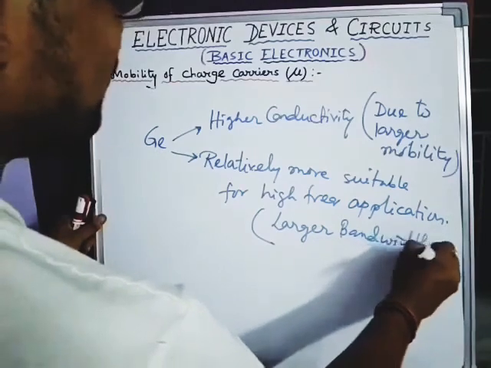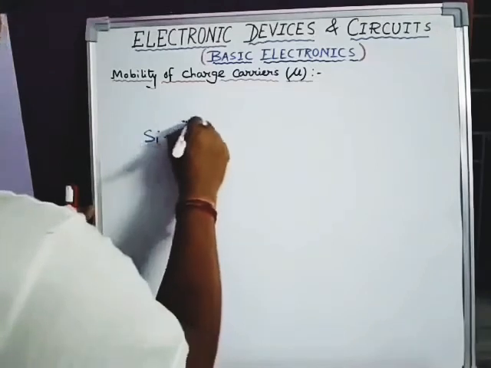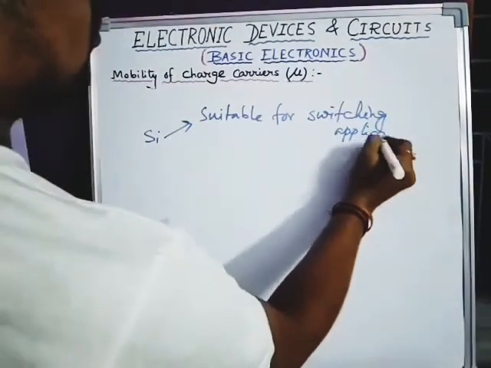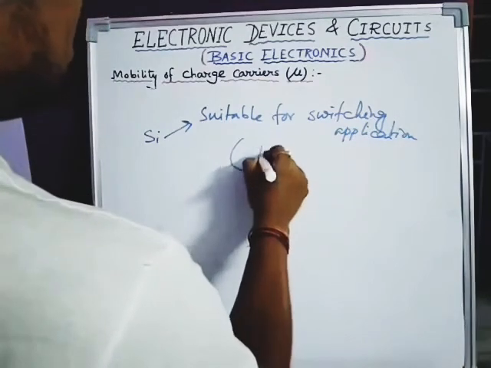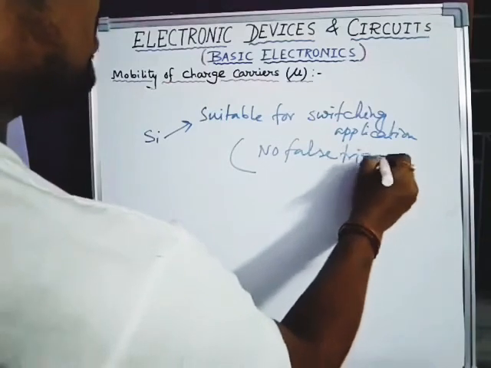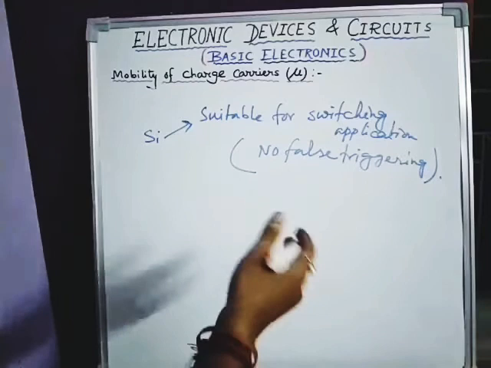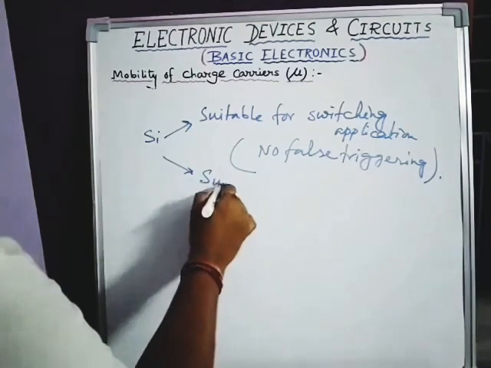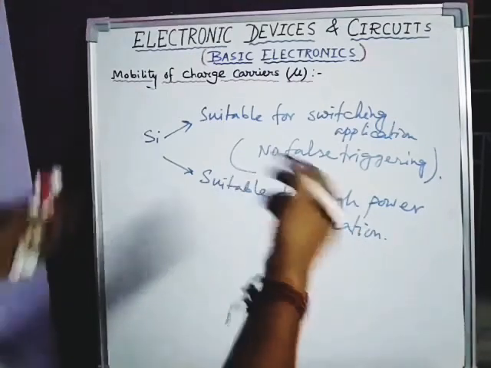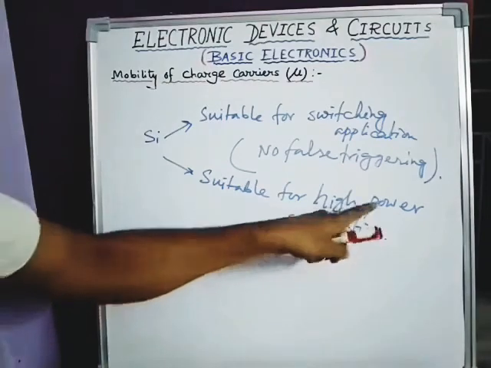It is suitable for switching applications because it has no false triggering, meaning extra, unwanted signal pulses cannot be generated. Another, it is suitable for high power applications. Please remember, germanium is suitable for high frequency applications, but silicon is suitable for high power applications.